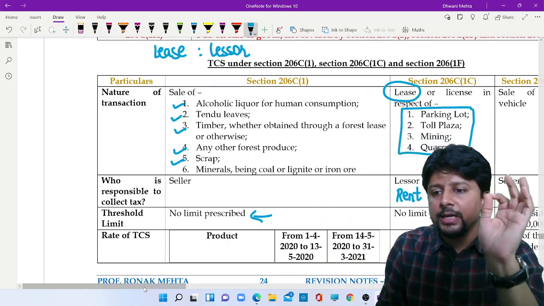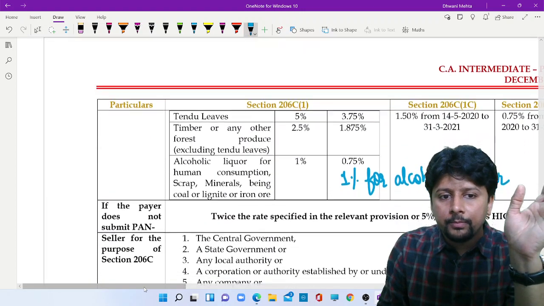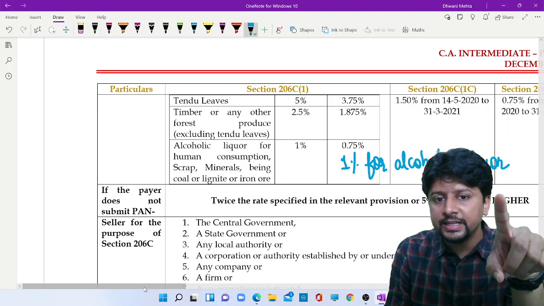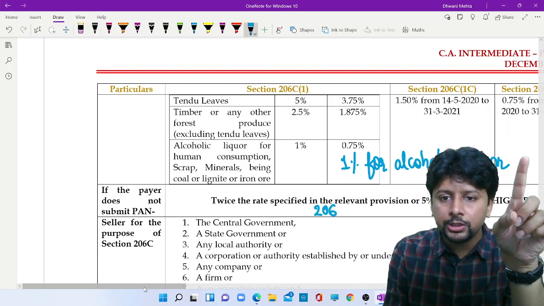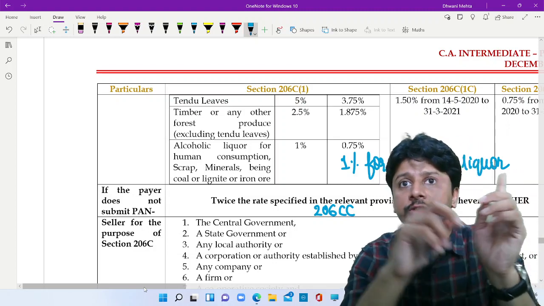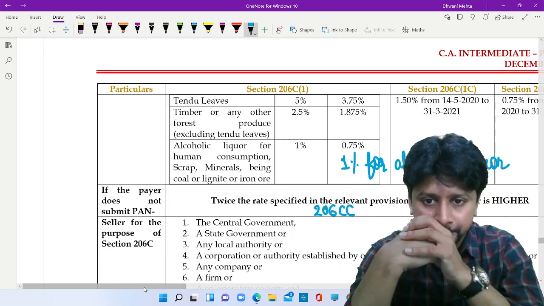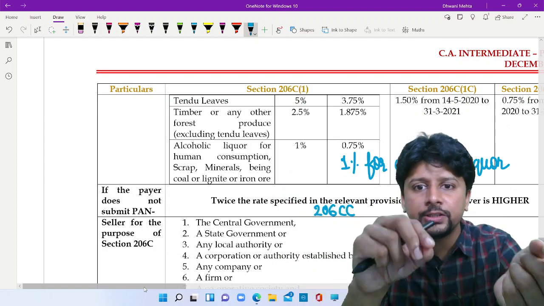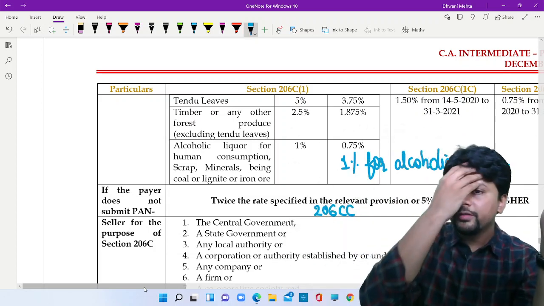Parking lot, toll plaza, mining, quarrying: TCS is applicable at the rate of 2%. If the payer does not submit permanent account number, then the receiver will collect TCS at double the rate or 5%, whichever is higher. This is section 206CC. Earlier it was 206AA for tax deduction. For tax collection, it is 206CC. Double the rate given in the section. So if it is 1%, it will become 2%. If it is 1.5%, it will become double, 3%, or 5%, whichever is higher.